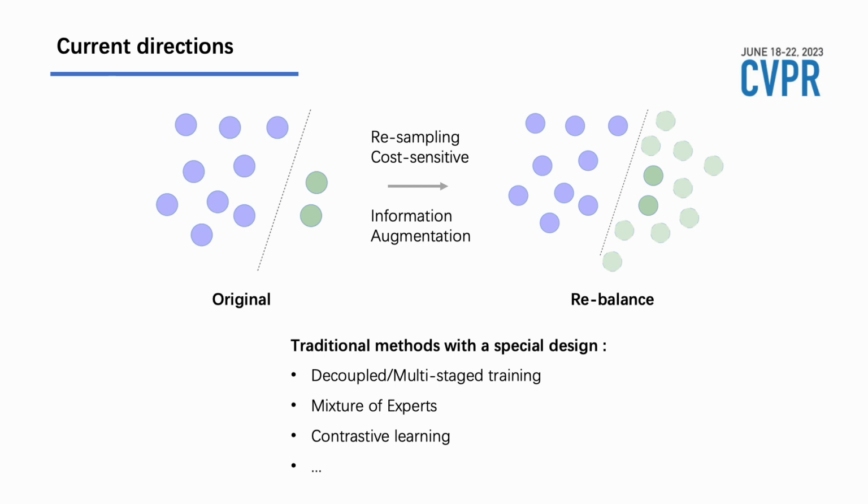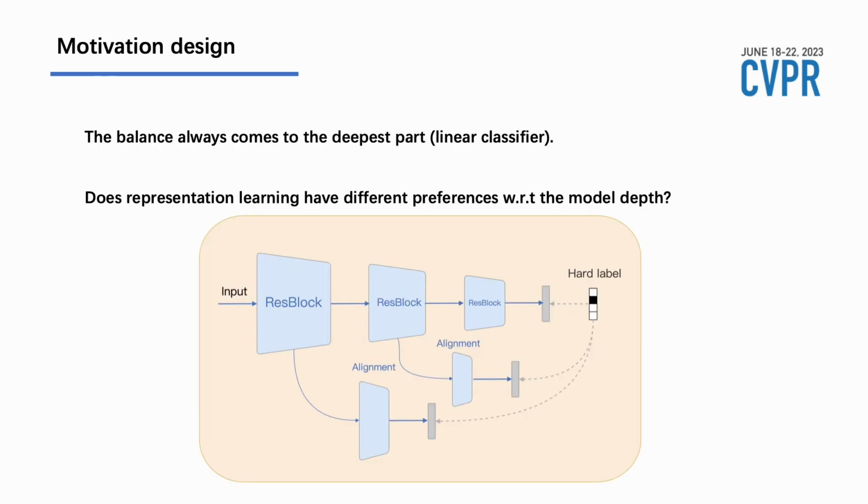Current directions for long-tailed learning vary among decoupled or multi-stage training, mixture of experts, contrastive learning and so on. Most methods mainly focus on balancing the classifier, and our motivation falls on a question. Does representation learning have different preferences with respect to the model depth?